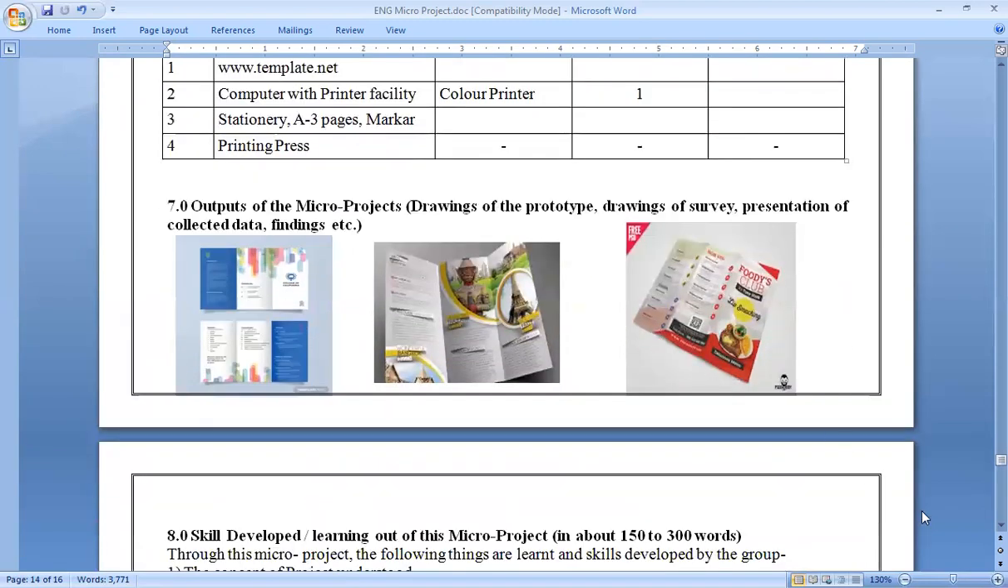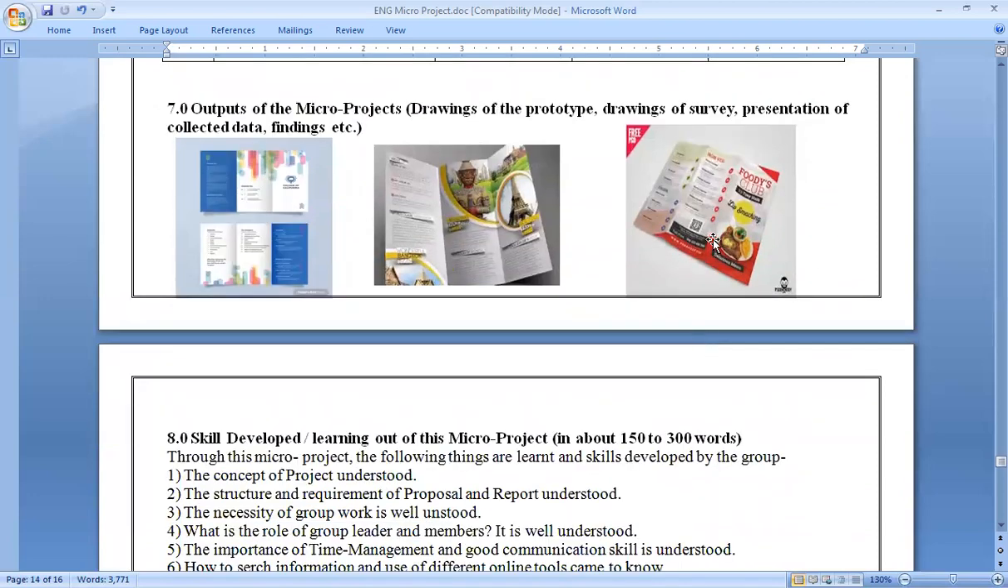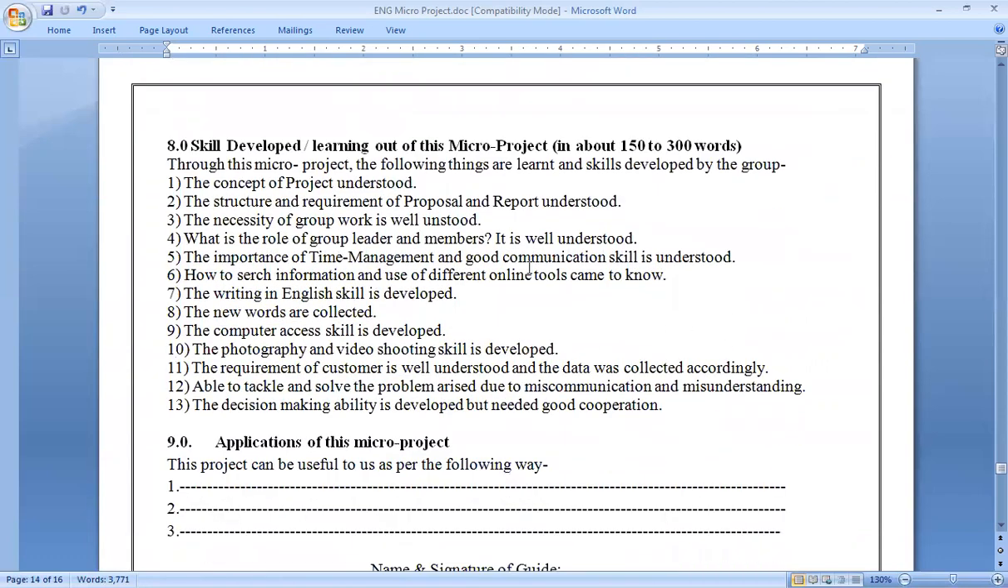This is the output of the micro project where you can paste here drawings, photographs, whatever you want. Slideshow also you can put here. And skills developed. See students, I have written here each and every skill. So you must pay minute attention towards writing the skills developed, the learning out of this micro project. Very minute things also you have to cover in this skill.